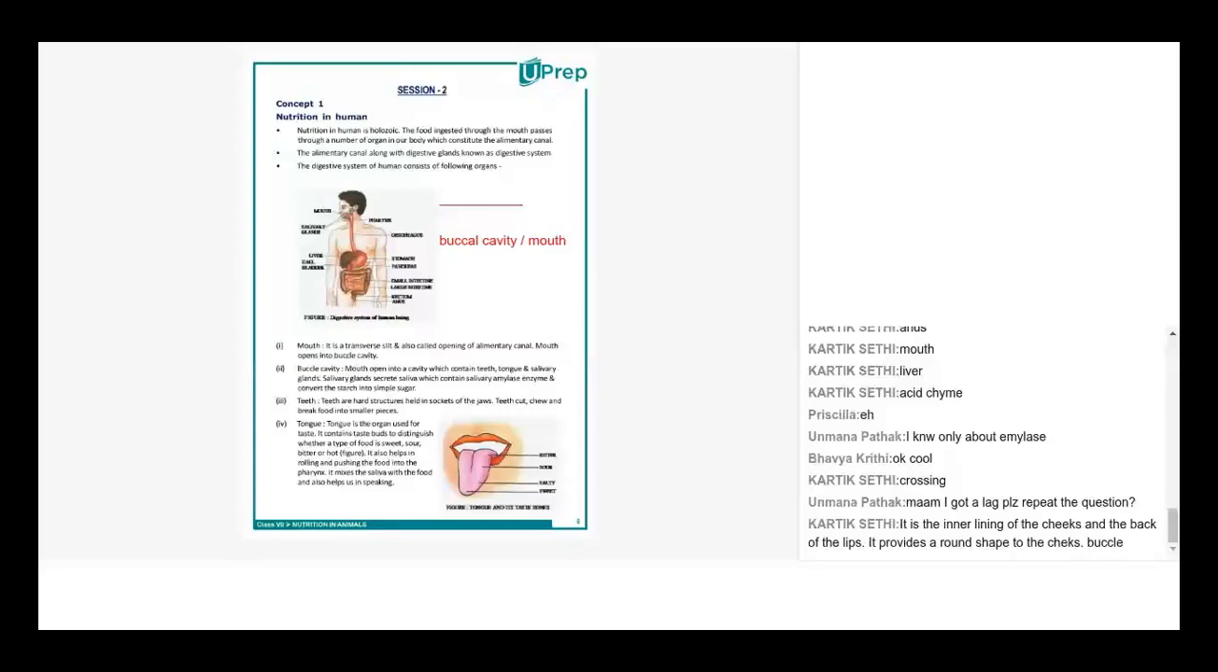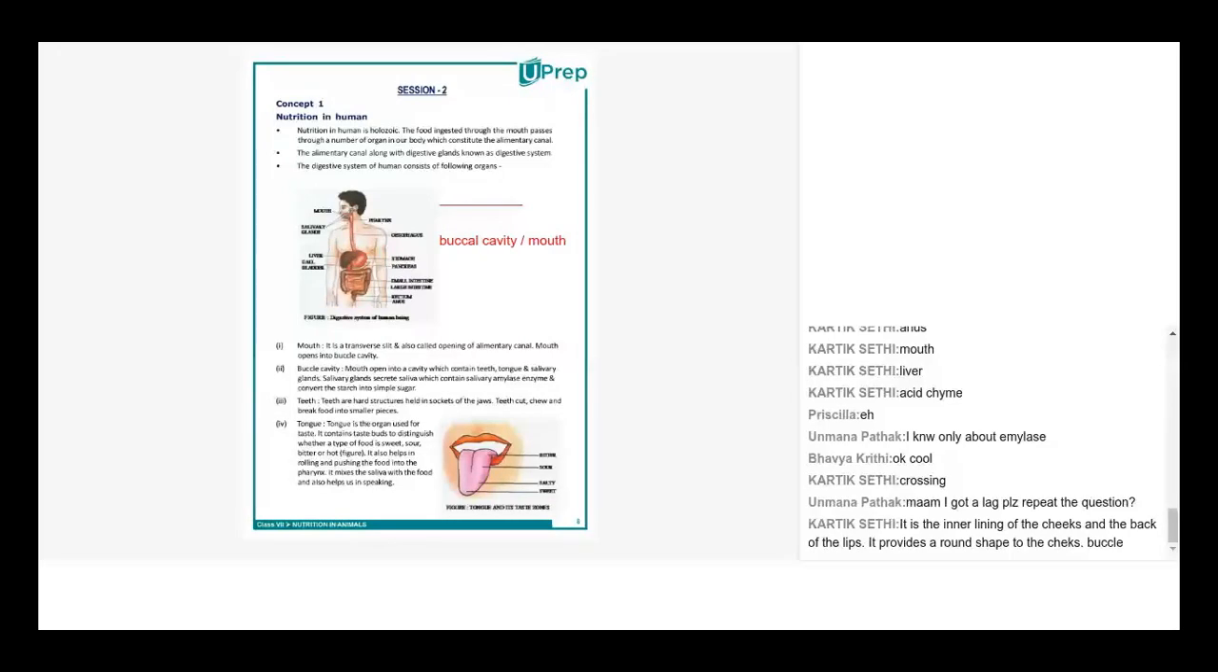Correct. Basically, that is what it is. When we say mouth, it has certain parts of it, but in science, it is basically just the opening. The buccal cavity actually contains all the salivary glands, the teeth, the tongue, as in all the organs which are involved in the process. What is the meaning of cavity? Cavity means a hole, right? And here buccal cavity means a hole where all the important organs are present. That's a buccal cavity.